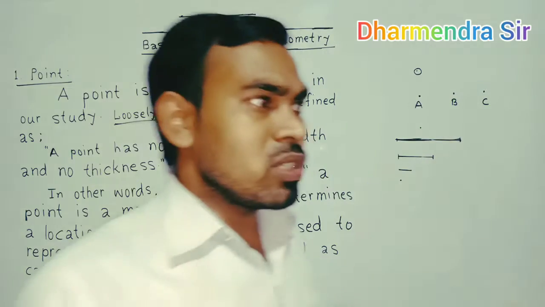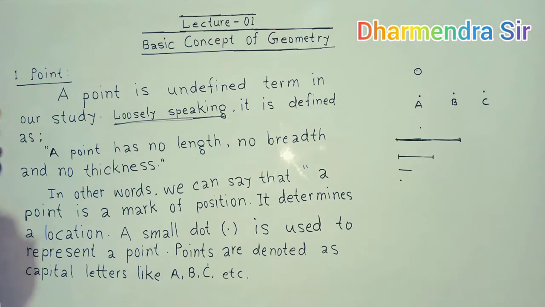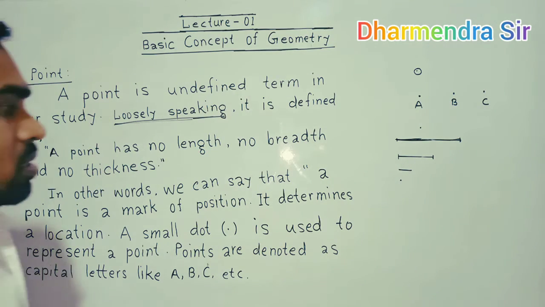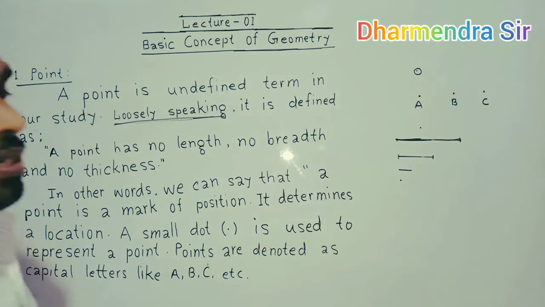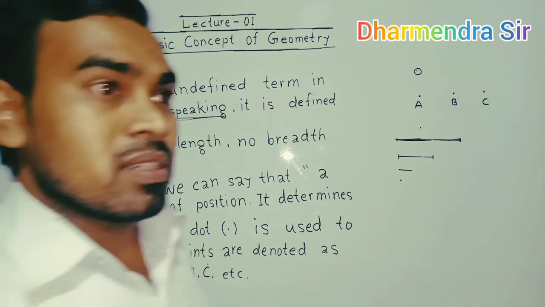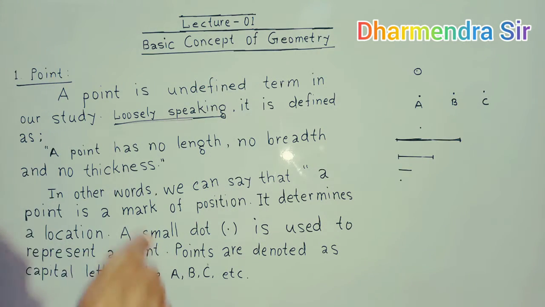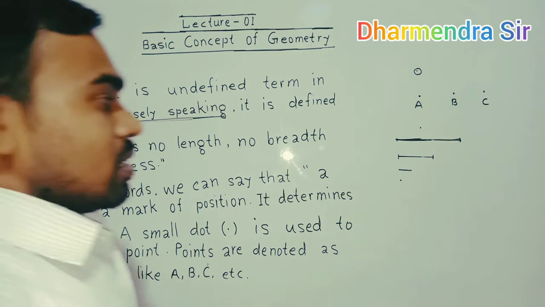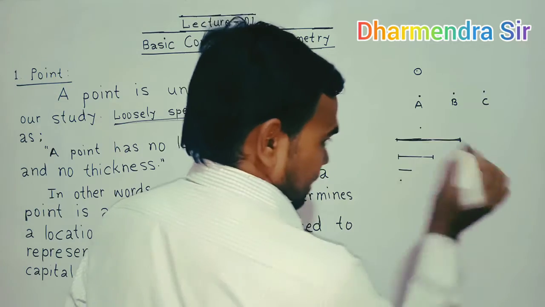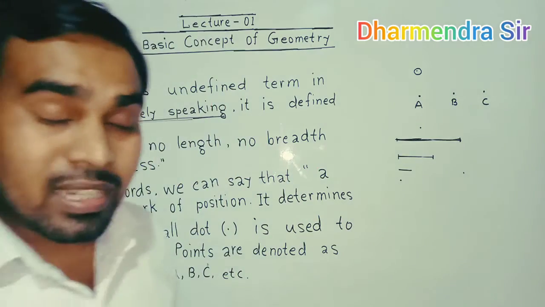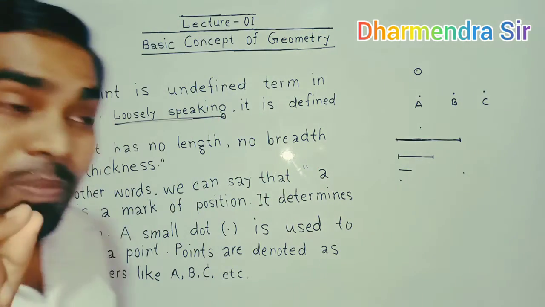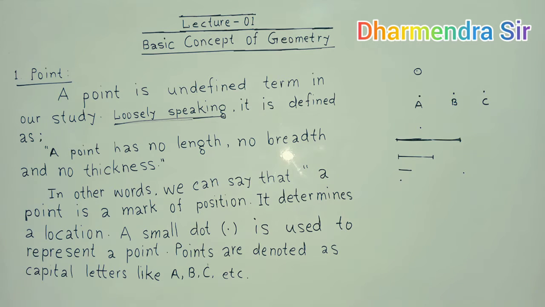What do we use to denote the point? A small dot. A dot is used to represent a point, a small dot like this.